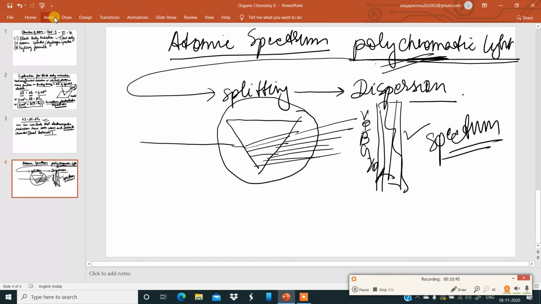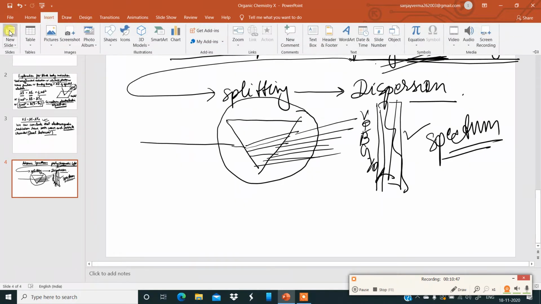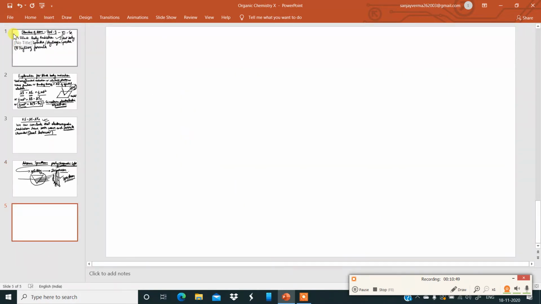Now here, depending upon the source of radiation, what kind of source we have, please keep in mind, spectra is of two types.